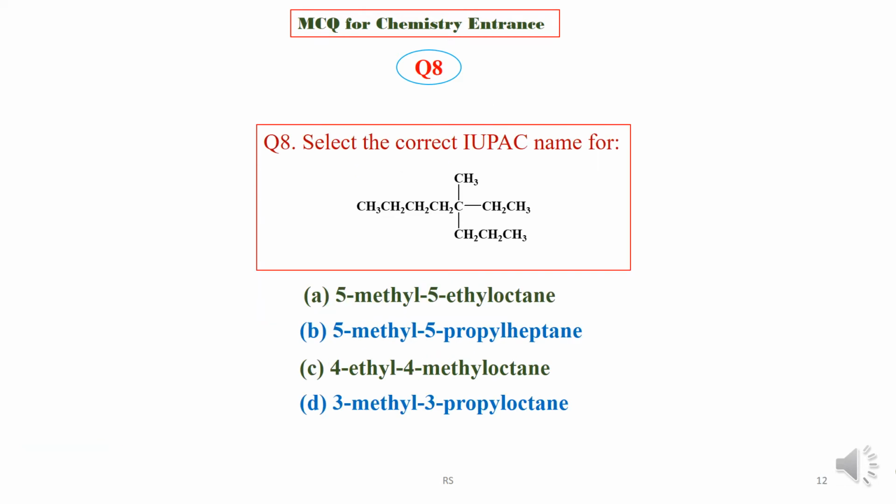Question 8. Select the correct IUPAC name for this alkane compound. See the structure of the alkane compound and choose the correct option among these 4.